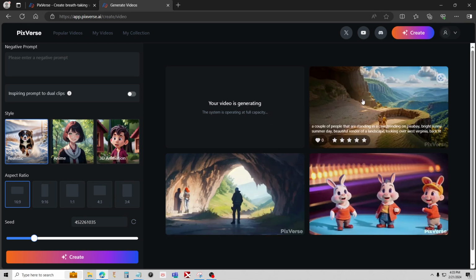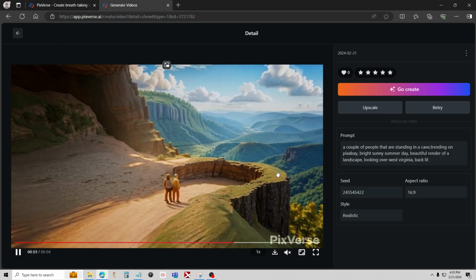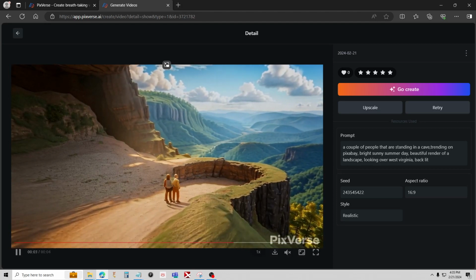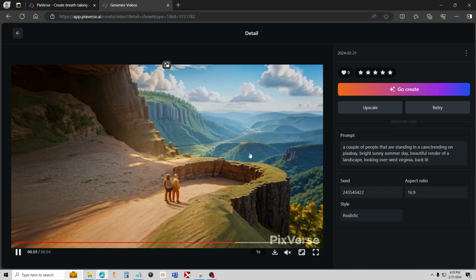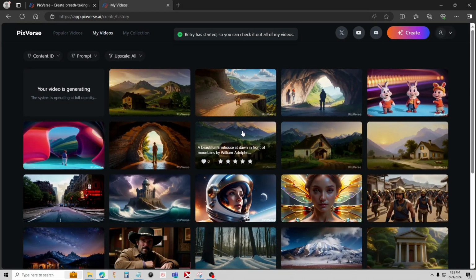And hopefully this one will be done too. Okay, and our other video here is done. So I'm just going to click on this here. And it looks like we got kind of a different perspective there. And it doesn't look as good as the other one, but this is just like the AI though. You do some different generations, and sometimes you'll get some good ones, sometimes not so good.